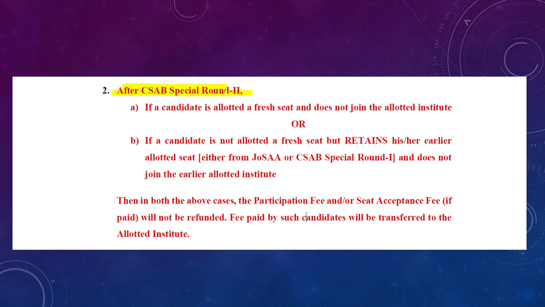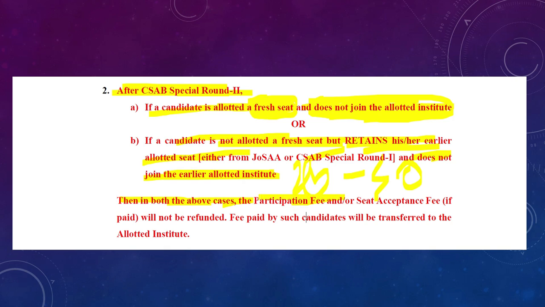After CSAB special round 2, if a candidate is allotted a fresh seat, meaning he directly participated in CSAB, and does not join the allotted institute, or if a candidate is not allotted a fresh seat but retains the JOSAA seat, his or her earlier allotted seat, and does not report online for the earlier seat from 25 to 30, then in both cases the participation fee or seat acceptance fee, if paid, will not be refunded. The fee paid by such candidates will be transferred to the allotted institute. So keep these things in mind and plan accordingly.